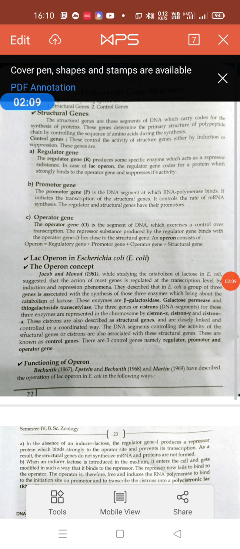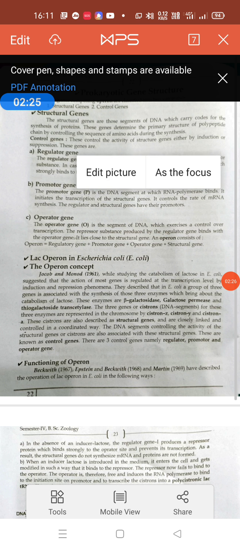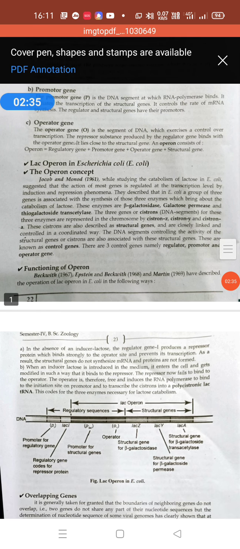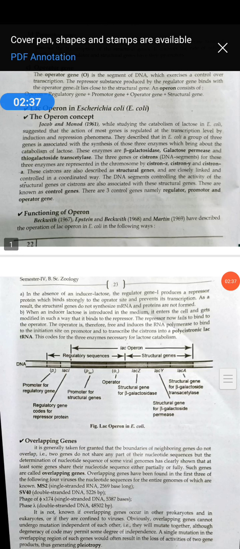So DNA gives rise to RNA, this is transcription, and the structural genes code for the synthesis of protein during the process of transcription. Control genes show their activity either by induction or suppression, meaning stimulation and inhibition of that activity. The operon consists of the regulator gene. The regulator gene is responsible for the formation of a protein, and that protein is called a repressor protein.